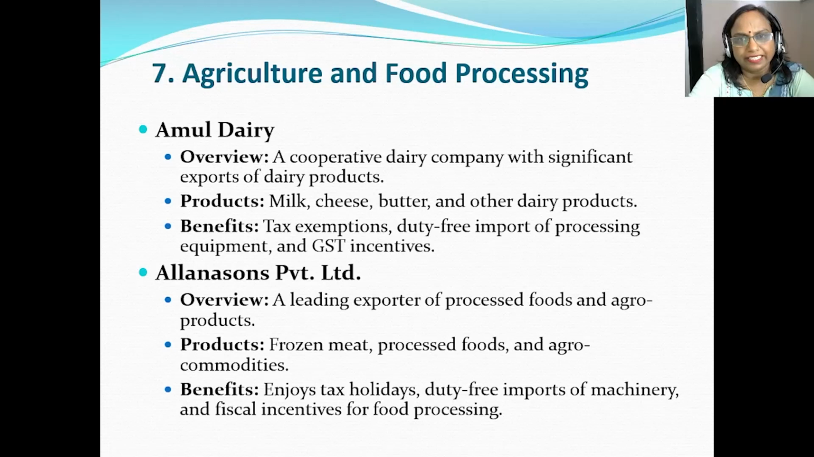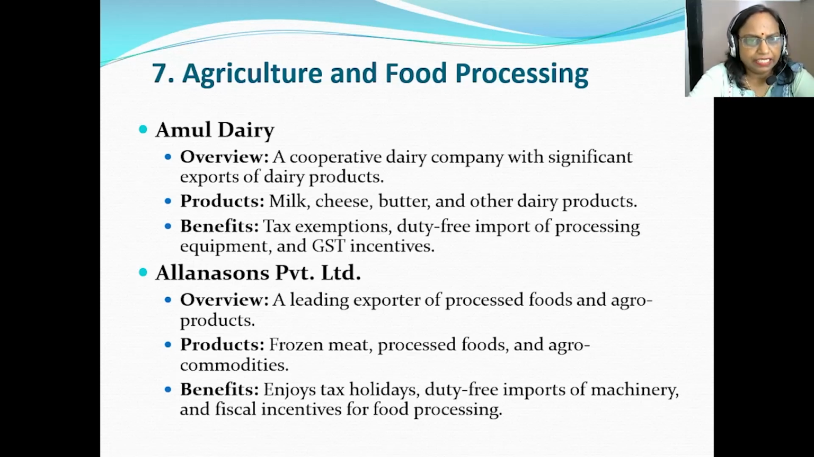A few examples from agriculture and food processing. The very big player, that is Amul Dairy. Most of us are using the products in our day-to-day life produced by this particular company. So it is a cooperative dairy company which is significant in export of dairy products. Its products include milk, cheese, butter, and other dairy products. So this company is getting tax exemptions, duty-free import of processing equipment, and GST incentives.